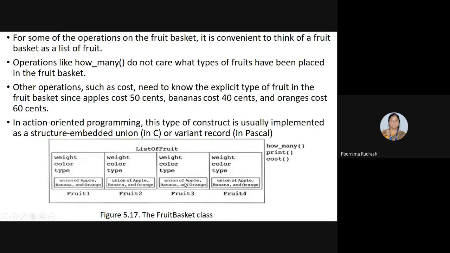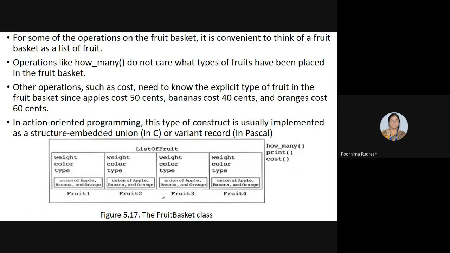If I execute this function cost, it must know the explicit type of fruit present, because in the example, the cost of the apple is 50 cents, banana cost is 40 cents, and orange cost is 60 cents. See here, the price of the fruit is not common, it is different. Hence, before calculating the cost, I should know what type of fruit is present in the basket. So based on the type of fruit, I can calculate the cost.